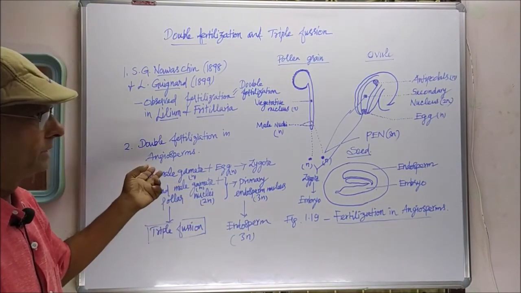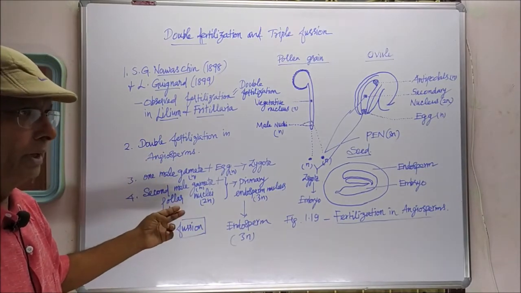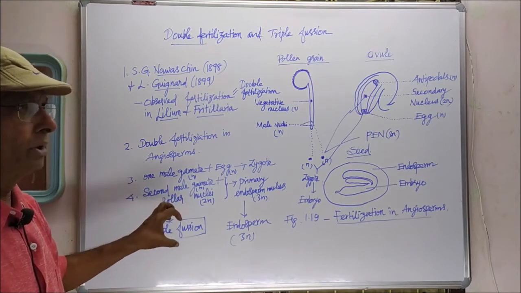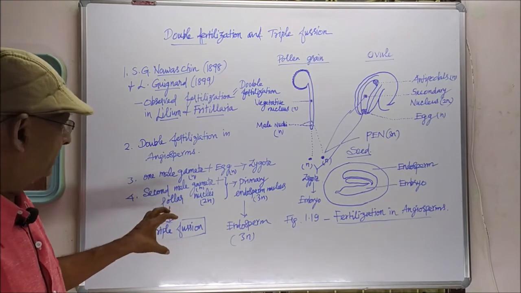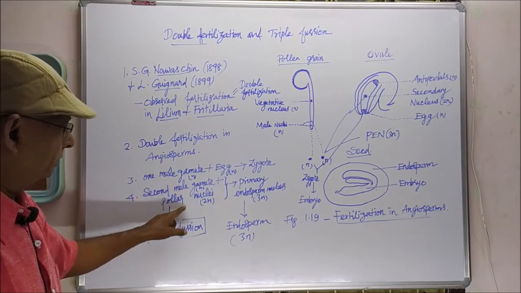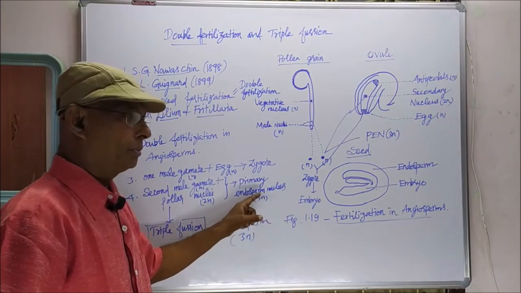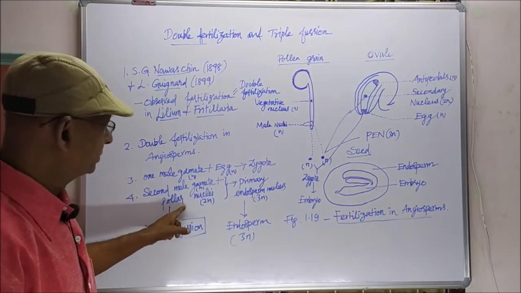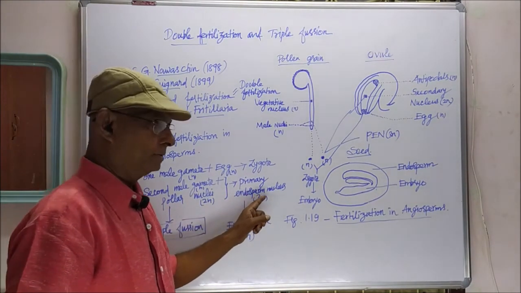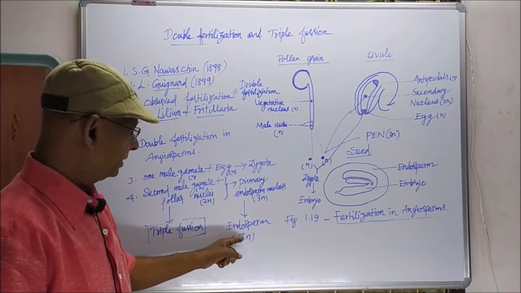In double fertilization, there is a triple fusion. Only in the second fertilization are three nuclei united: one male nucleus and two polar nuclei. This primary endosperm nucleus is the product of this triple fusion, so it has 3n chromosomes. This is converted into endosperm.